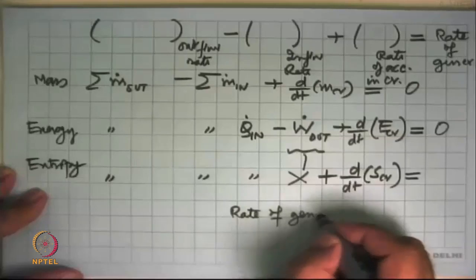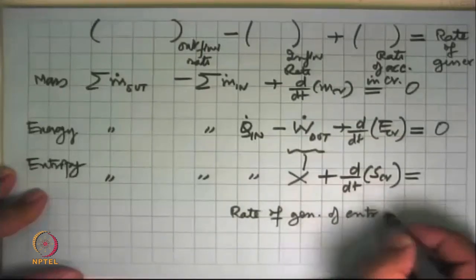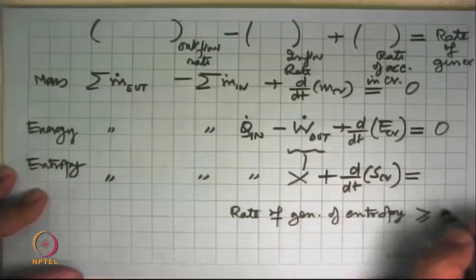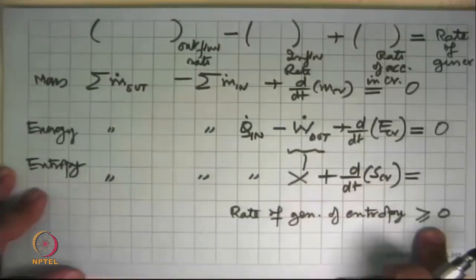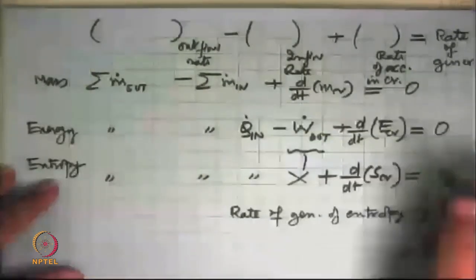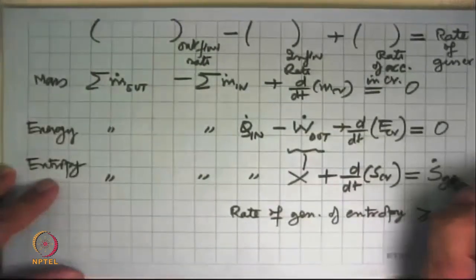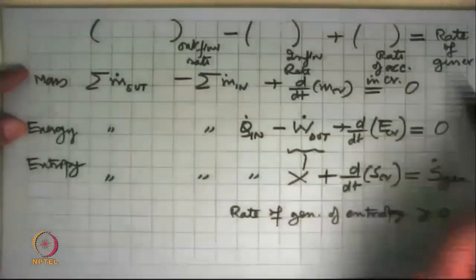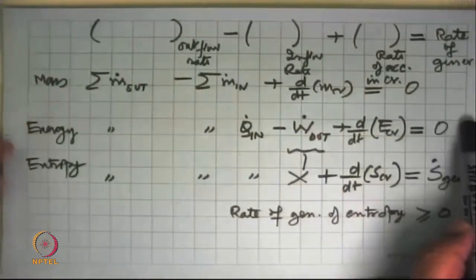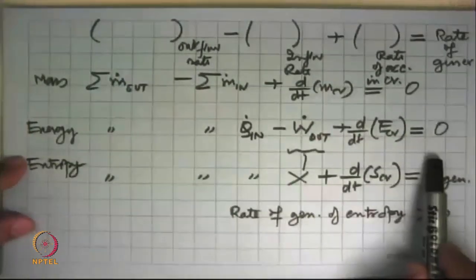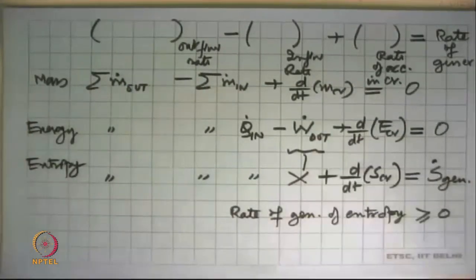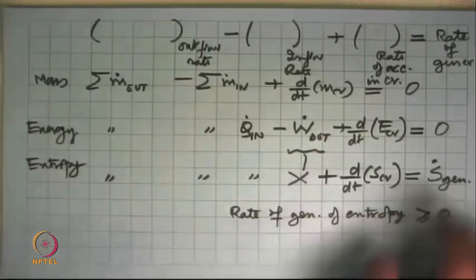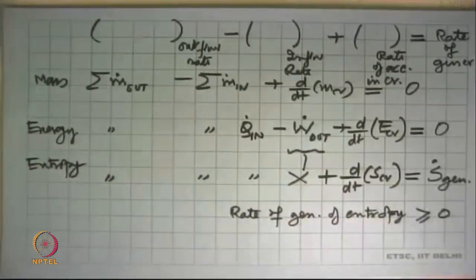Rate of generation of entropy will always be greater than or equal to 0, equal to if it is a reversible process, greater than otherwise. And that difference which is there, we said that this is the rate at which entropy is generated. So there's a difference between these conservation equations, where we say rate of creation of mass is 0, rate of creation of energy is 0, but for entropy, there is always a positive rate of creation of entropy. Okay, so that is what that equation was telling us.